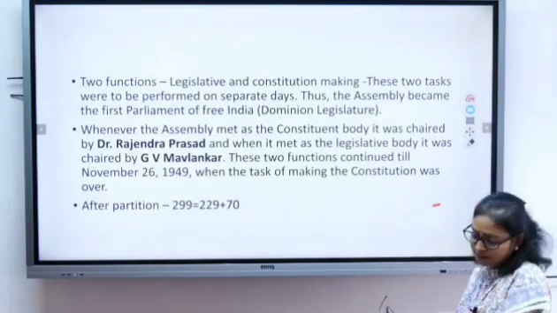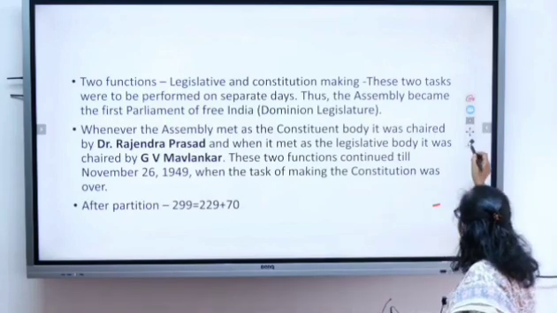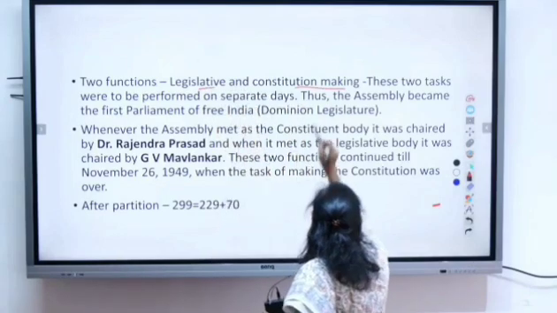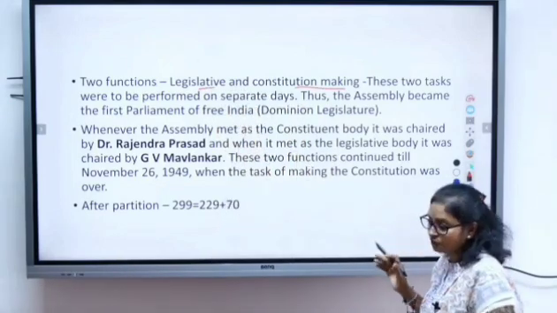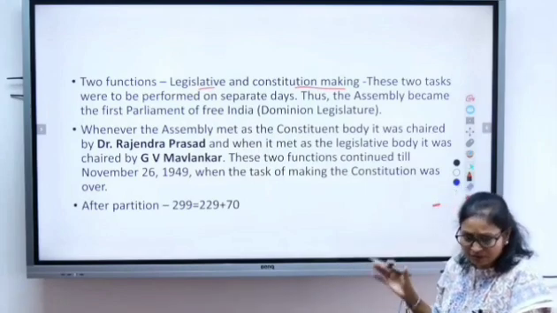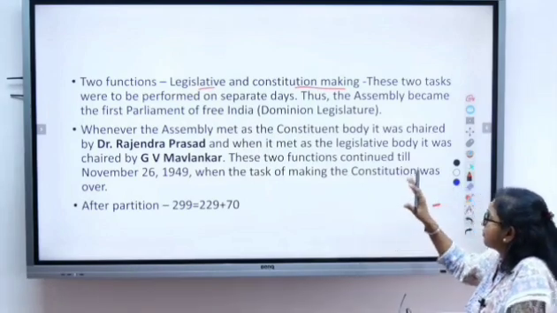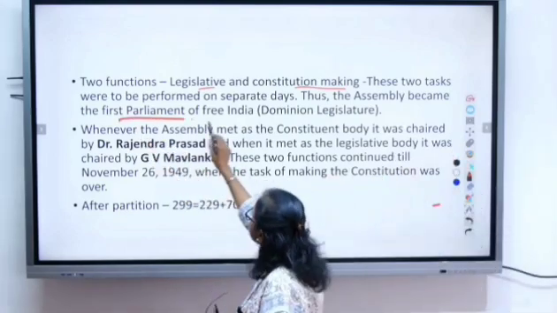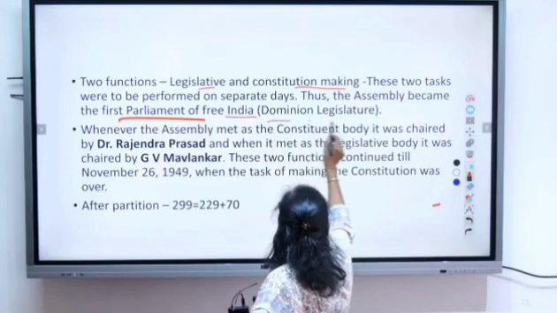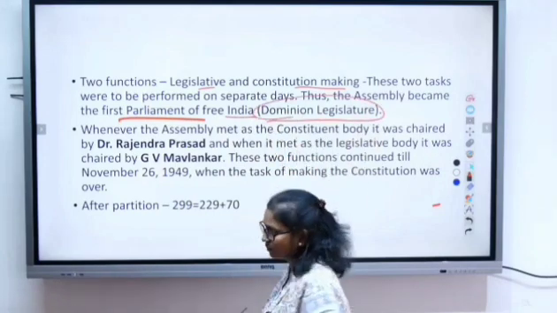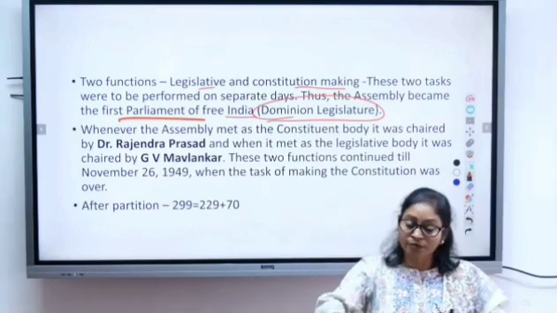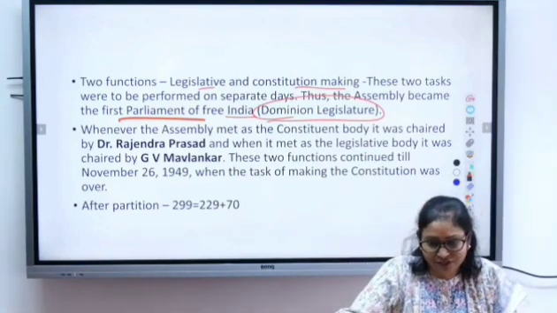So the Constituent Assembly has two functions, legislative and constitution making, and these two were performed on different dates, not on the same date, on separate days. Thus the assembly became the first parliament of free India, the Dominion legislature. Why are we calling it a Dominion legislature?